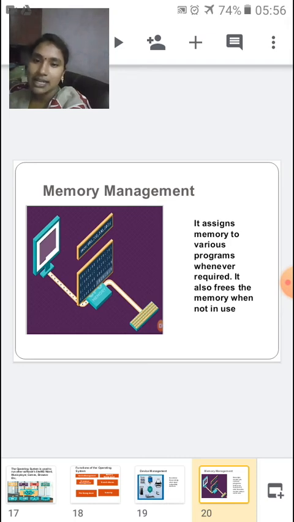It manages memory very efficiently so that you will have proper functioning of the device.